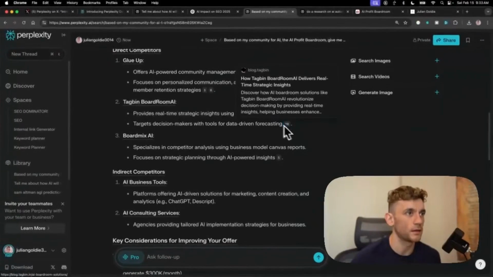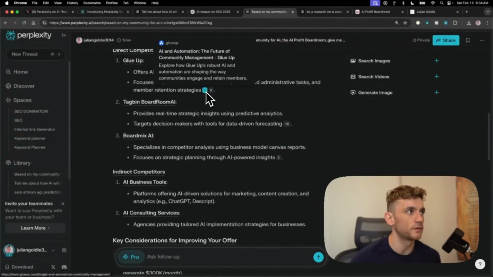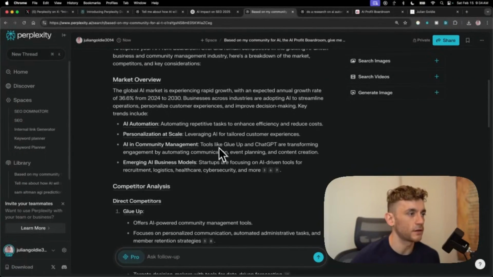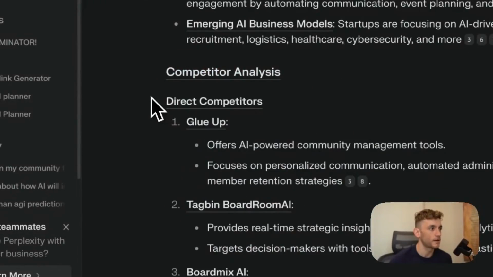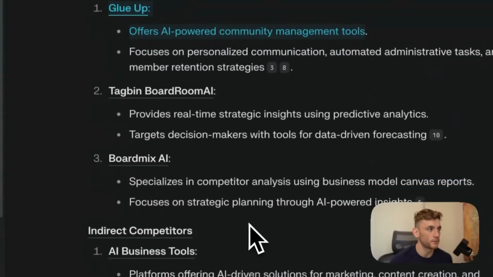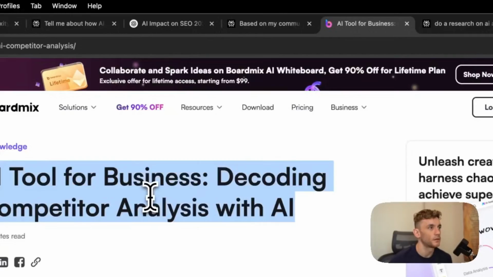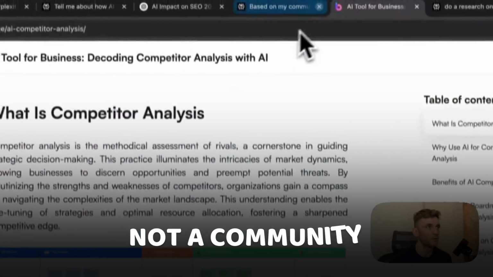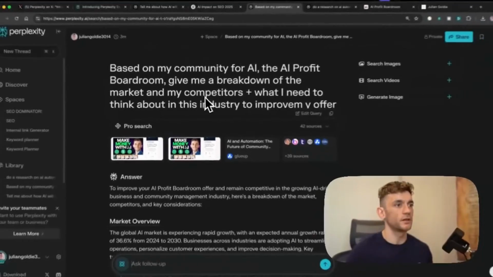These are more like AI tools. I wouldn't say they're direct competitors, so I don't know how it's got that insight, to be honest. So indirect competitors, AI business tools and consulting services. Direct competitors, these are not direct competitors, to be fair. Like, for example, BoardMix, that seems to be more like an AI tool, not a community, so it's not really a competitor. Not very useful, honestly.